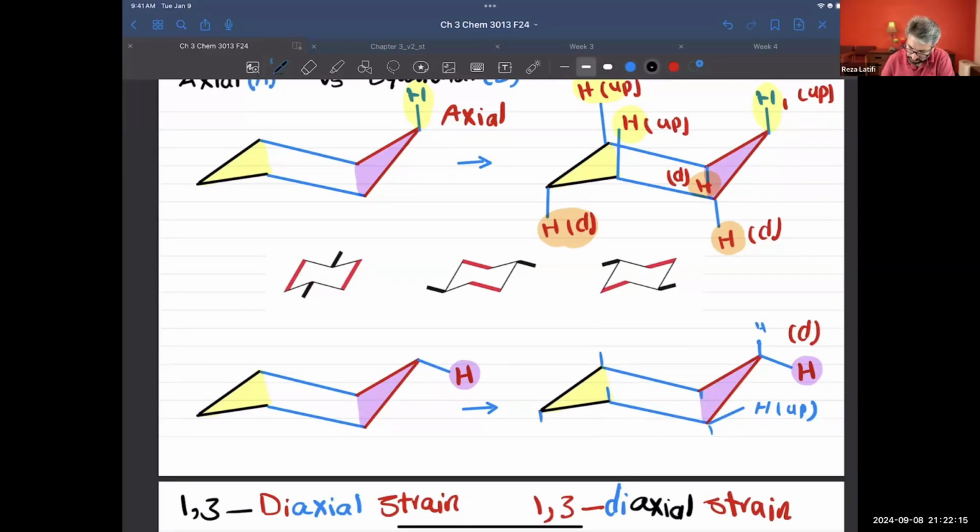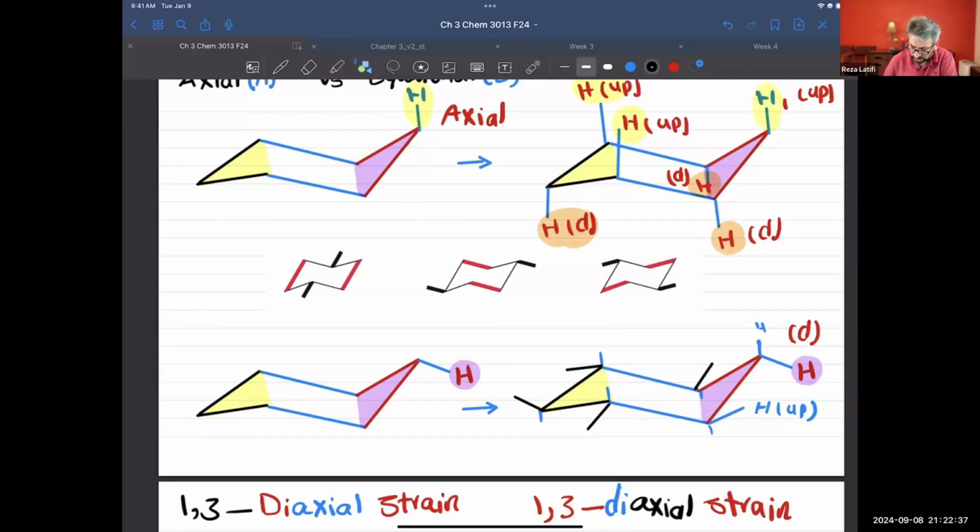I can draw it parallel to this line also. So let's put it here. It's pointing down, and this one is going to be up, and here is going to be pointing down, and this one is going to be pointing in this direction. Technically, it should be pointing this direction.